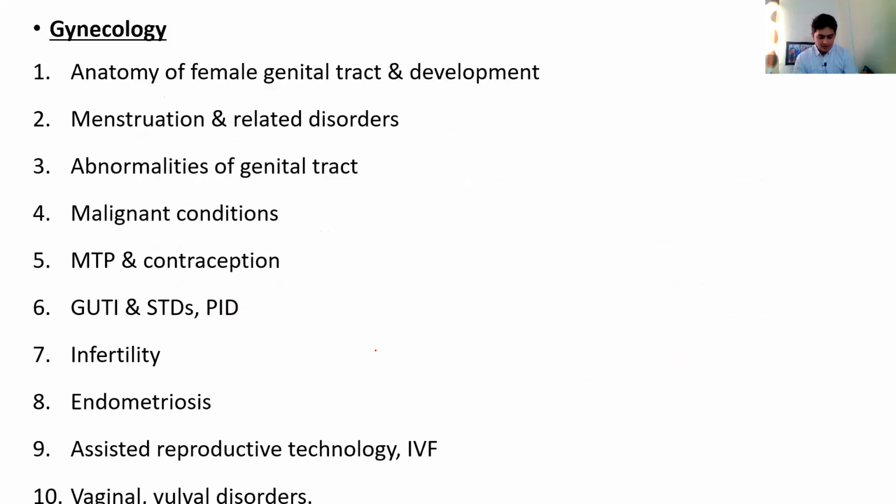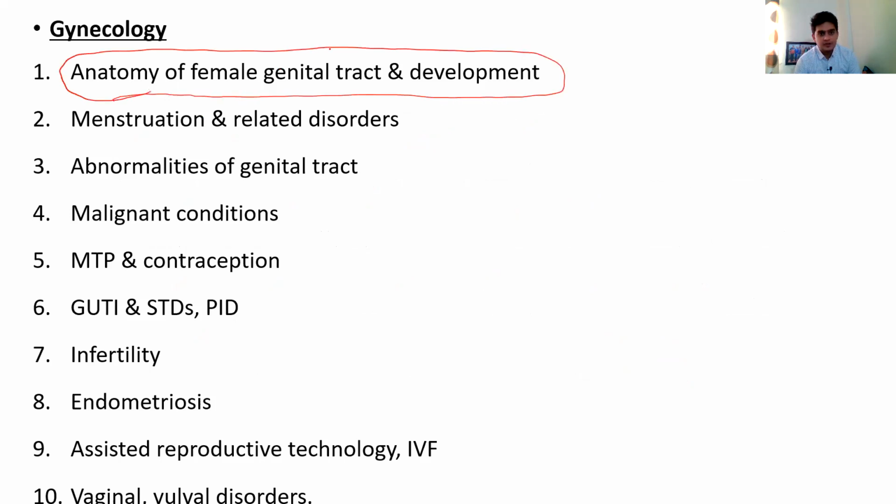Then coming to gynecology, as I said, I feel it's literally easier as compared to obstetrics, and more high yield. First and foremost, anatomy of the female genital tract and its development, like embryology. This should be on your fingertips. It's the most important part, because if you know how the development occurs, this will answer these questions also, because there will be a lot of abnormalities of the genital tract that are because of developmental problems. That will answer a lot of questions from other topics.